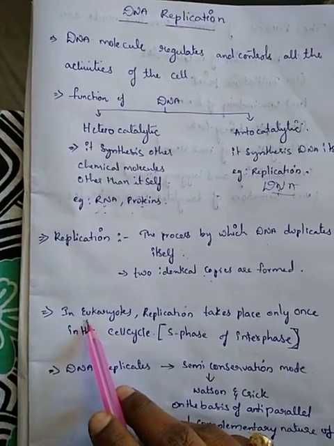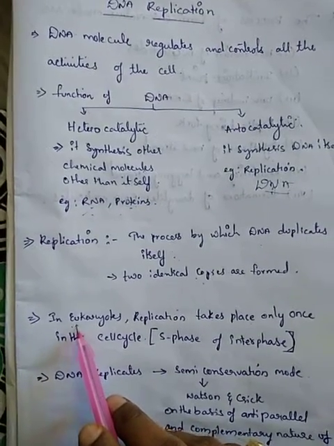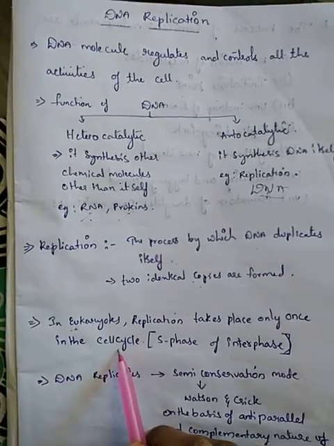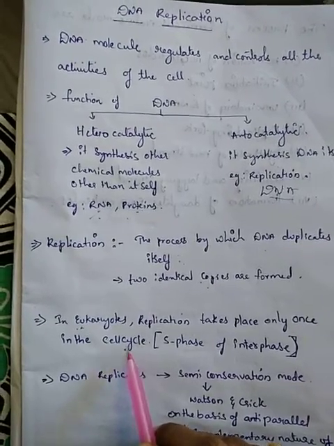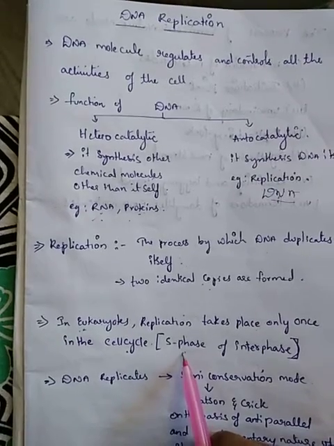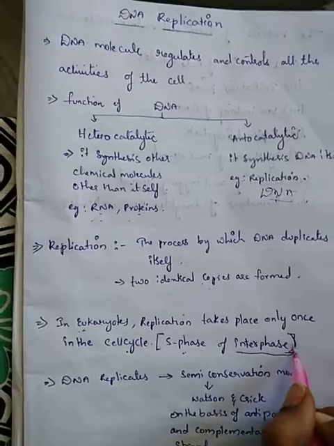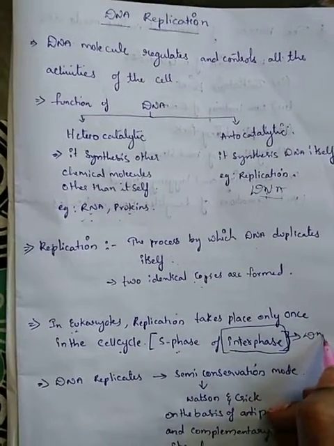Next, coming to this replication, how it takes place inside the eukaryotes. So eukaryotes का अंदर कैसे replicate होता है, what are the ways or in which phase it starts to replicate. So in eukaryotes the replication starts during the cell cycle, when the cell is going to divide. So in that phase, during the cell cycle, during the synthesis phase, S phase, nothing but synthesis phase. In the synthesis phase, during the interphase, the DNA replication starts.